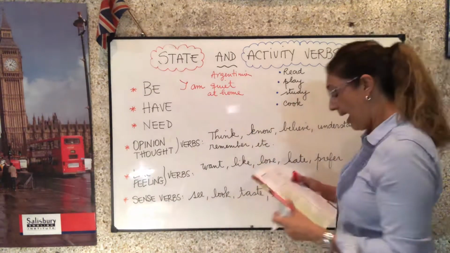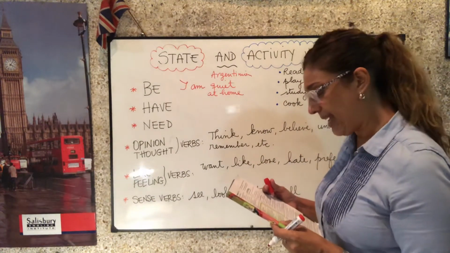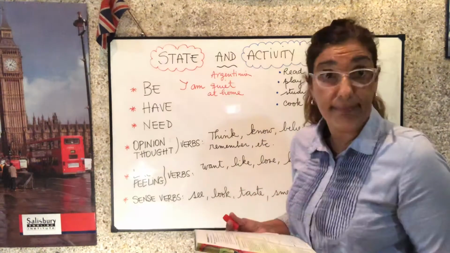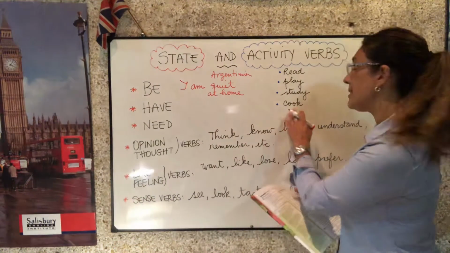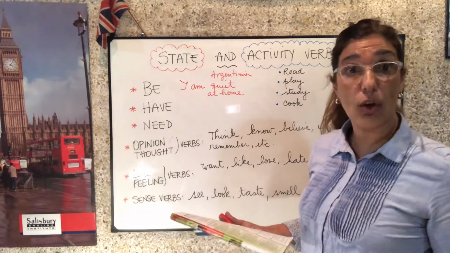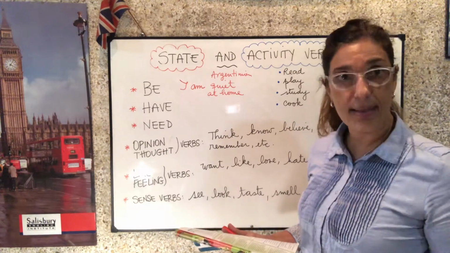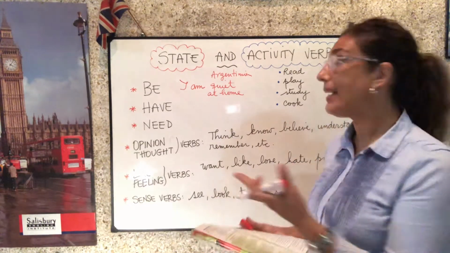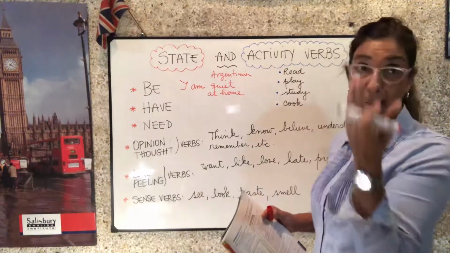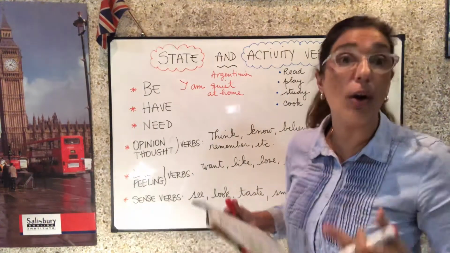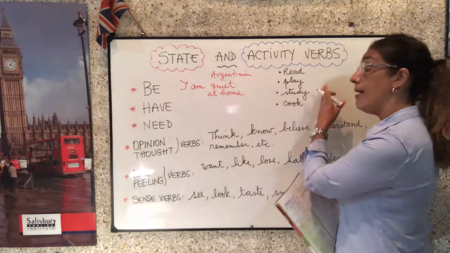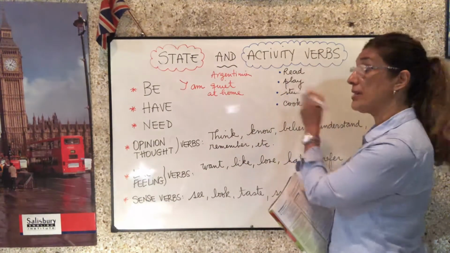Can I say I am studying stative and activity verbs in this moment? Please don't bother me. Yes, I can. Can I say I am cooking dinner? Estoy cocinando la cena? Yes. Esa es una de las características que tienen los activity o los action verbs. Primero, que se refieren a acciones. Y segundo, es que se pueden usar tanto en simple present como en present continuous.